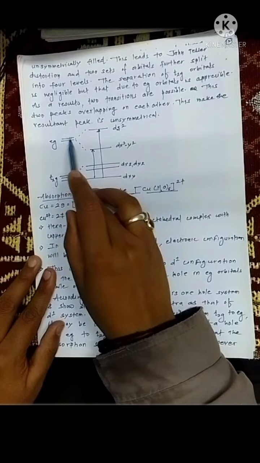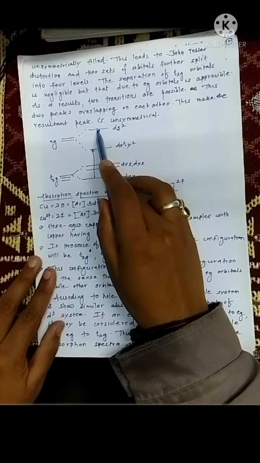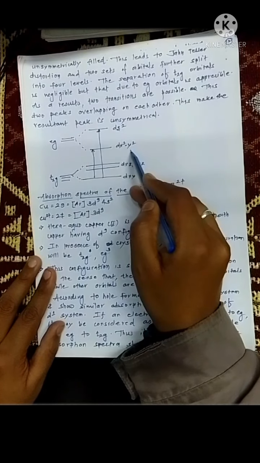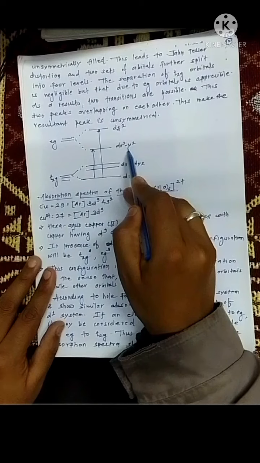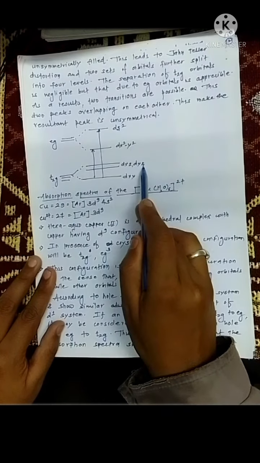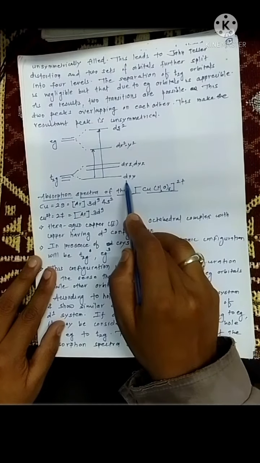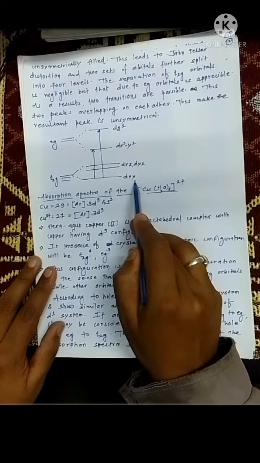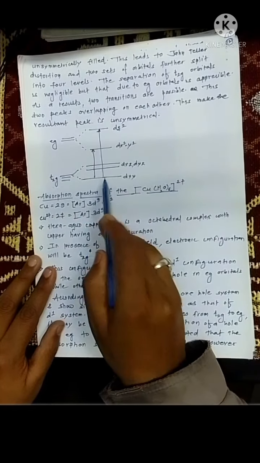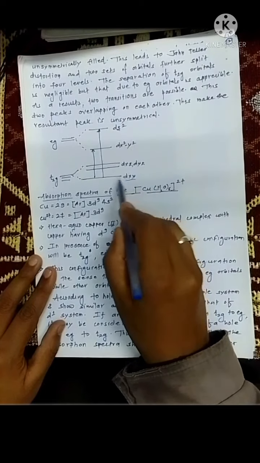In this case, the dz2 orbital gets higher in energy, and the dx2-y2 orbital gets lower in energy. While in the t2g set, the dxz and dyz orbitals get higher in energy as compared to the dxy orbital. Because of that, when an electron is put in the t2g orbitals, it basically goes into the dxy orbital.